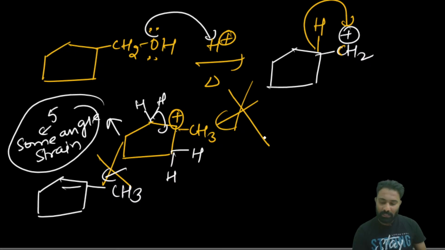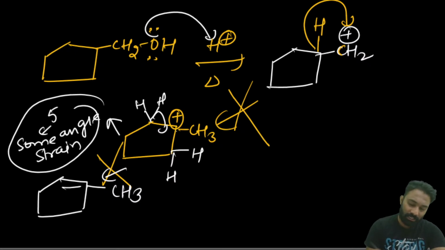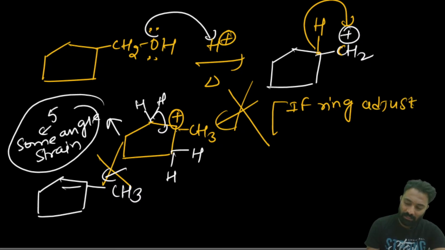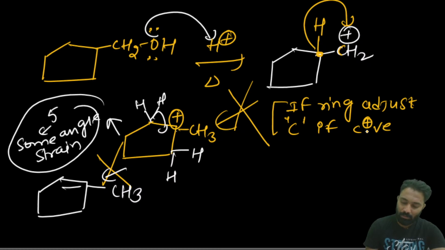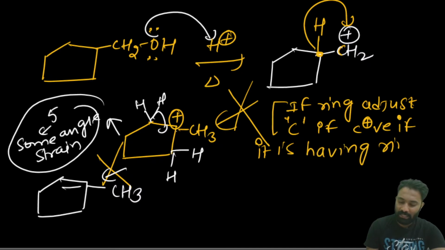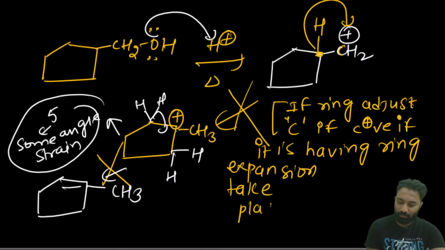So the one very key point you have to remember, yesterday also I explained very clearly: if the carbon adjacent to the ring carbon has a positive charge, ring expansion takes place. This is a very, very key point you have to remember.